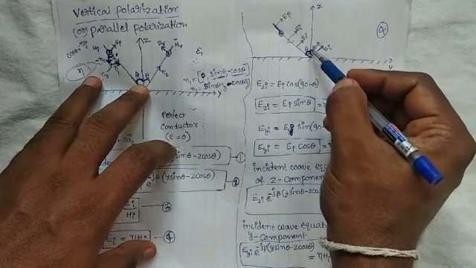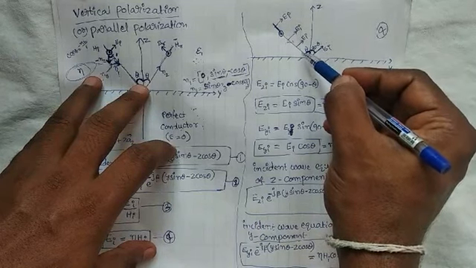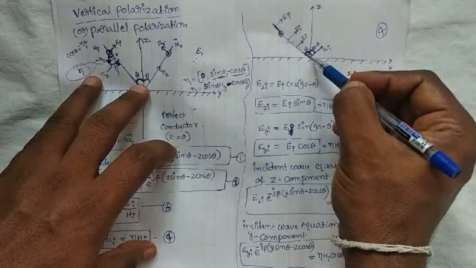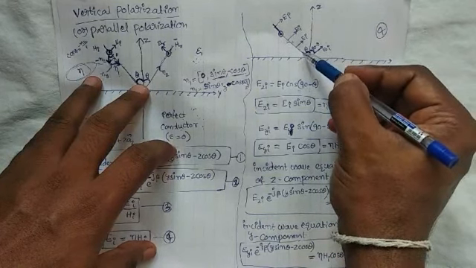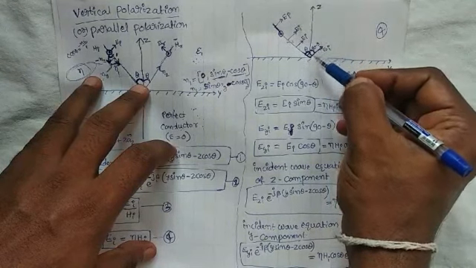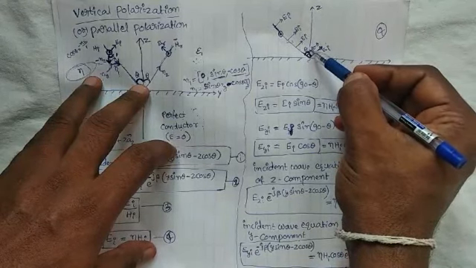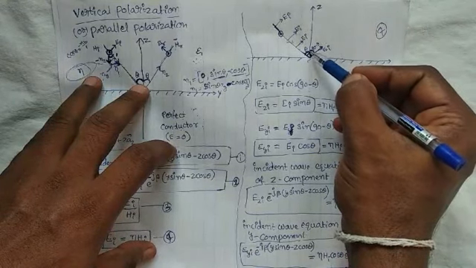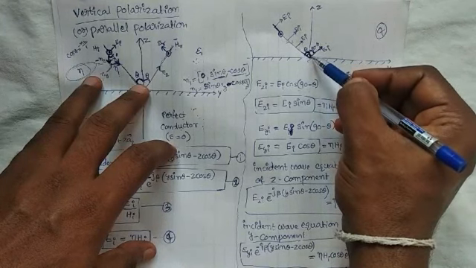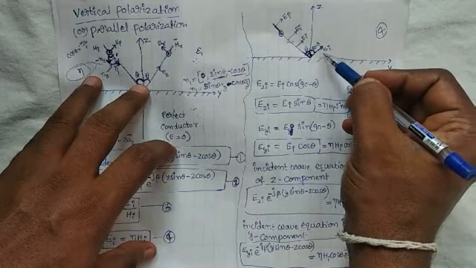What is this angle? The angle between the direction of propagation and the electric field intensity is 90 degrees. What about this other angle? To obtain it, we subtract theta from 90 degrees, so that angle is 90 minus theta.